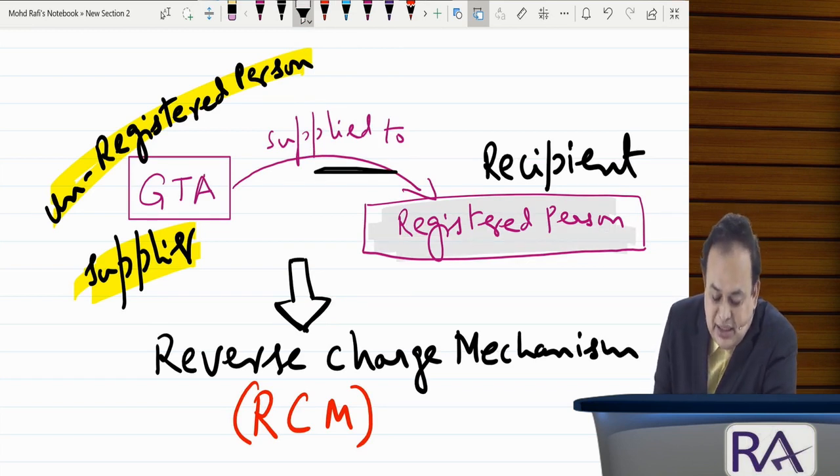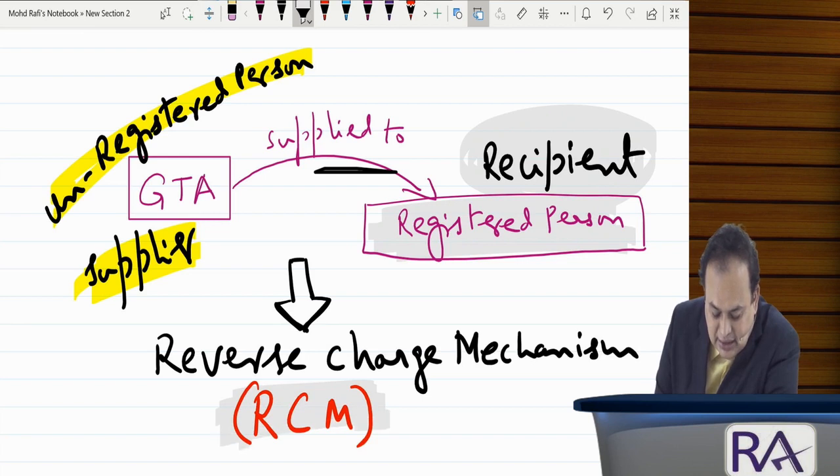If the registered person is the recipient, then the recipient only is liable to pay GST, not the supplier. It falls automatically under RCM.